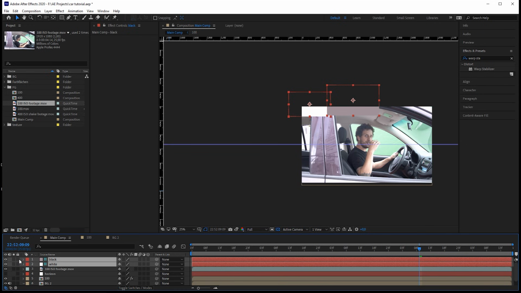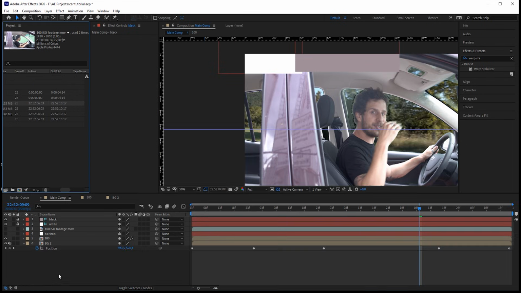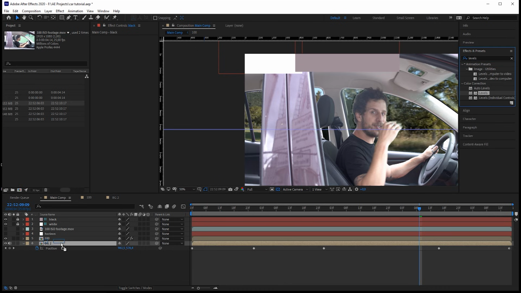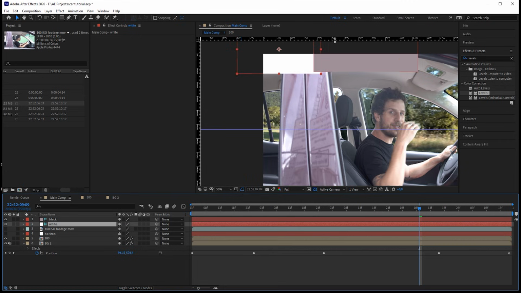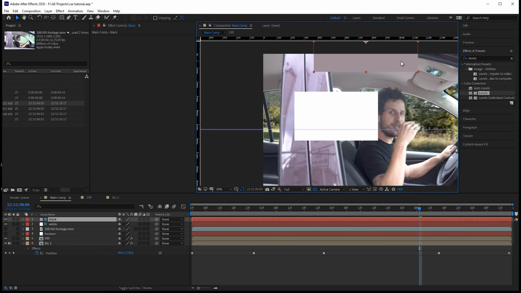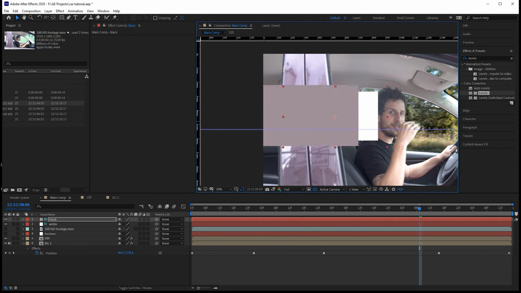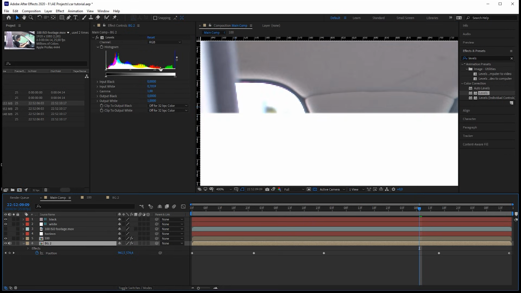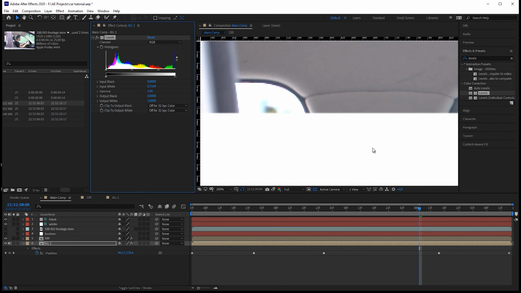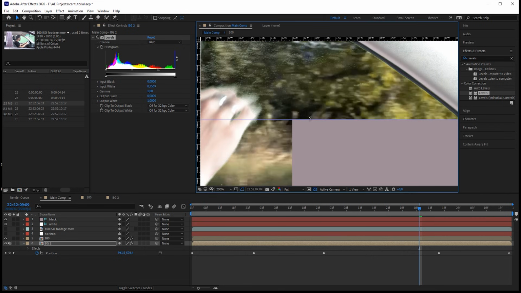And I'm also going to lock this. Disable our reference, and now let's bring out a levels effect and bring it onto our background. And now we can play with this. Over here we have the brightest part, so let's just play with this until it's actually right. Unlock those, and bring the white somewhere around here and the black somewhere around here, or maybe even better here in the front where we really have black values. And back in the levels effect, the white is looking pretty good and the black is obviously way too dark.